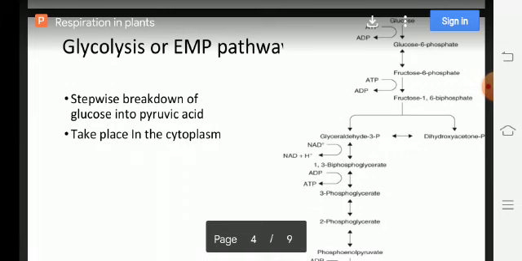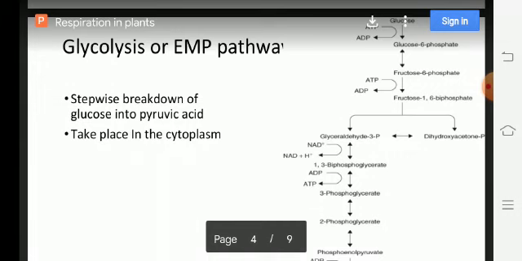One is dihydroxyacetone phosphate and the other is phosphoglyceraldehyde, that is 3-PGA, 3-phosphoglyceraldehyde. These are also isomers.